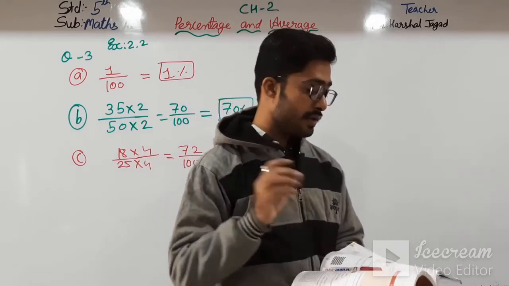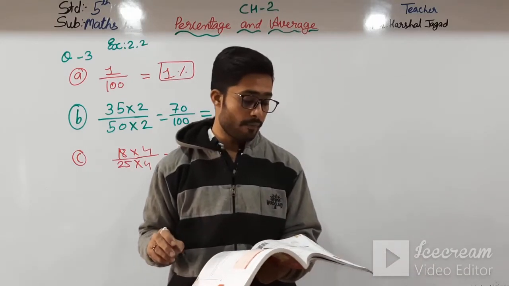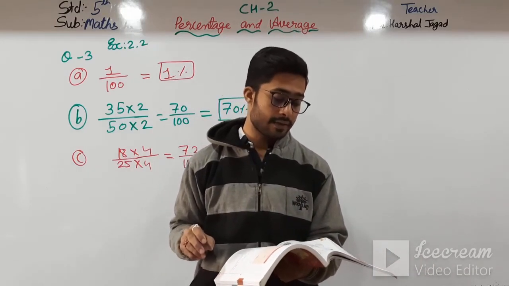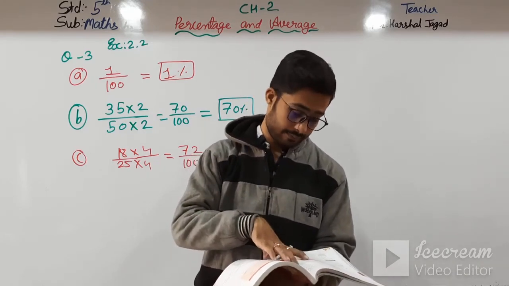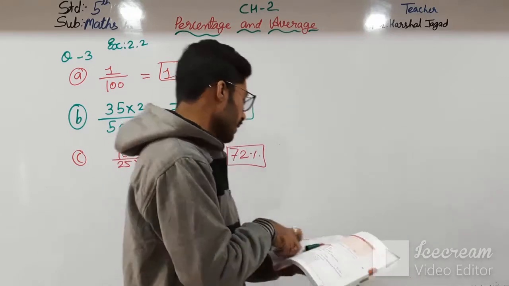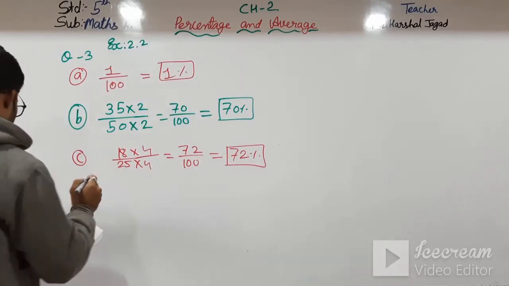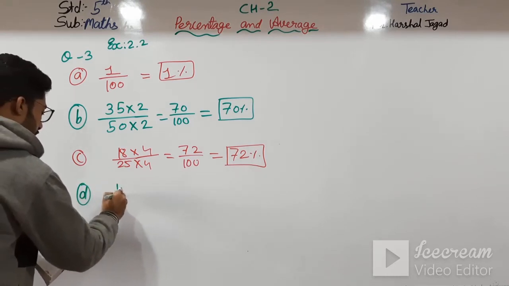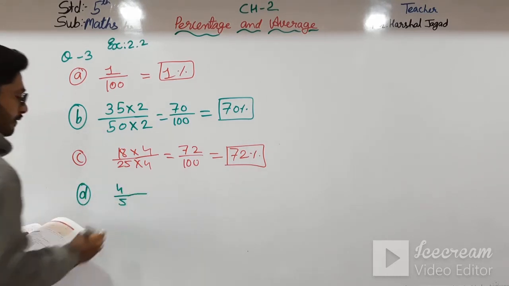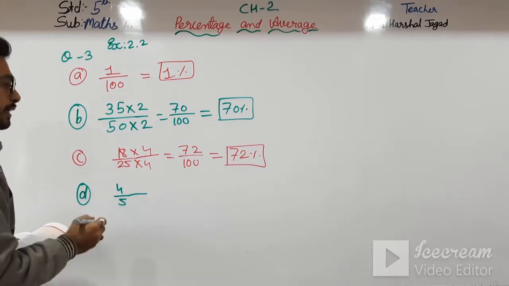Then coming to D: 4 in 5 people read the newspaper, the rest look at the pictures. So 4 out of 5 just read the newspaper, else they just see the picture.